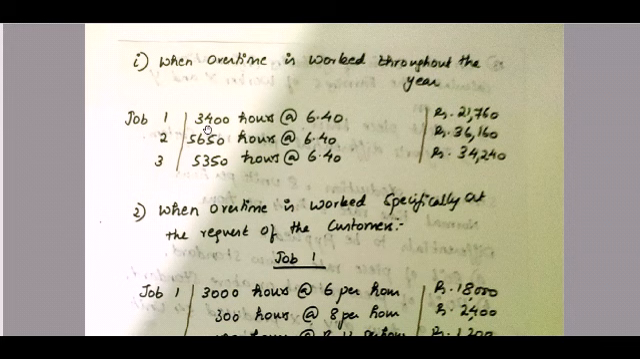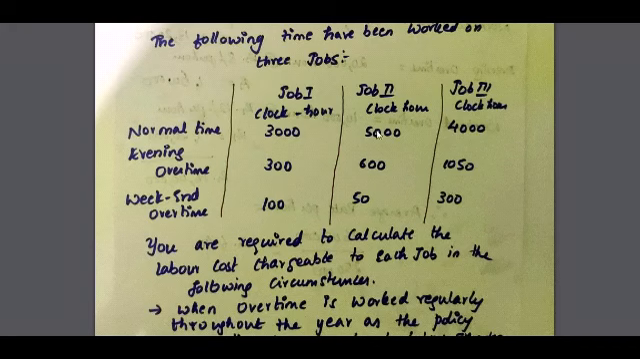How much do you get? 3,400 at 6.40. How do you get this? The average rate which we calculated in our previous step. So 3,400 into 6.40, you get 21,760.